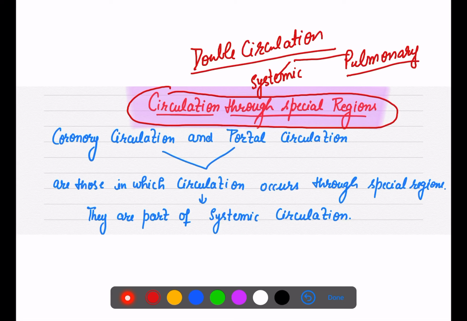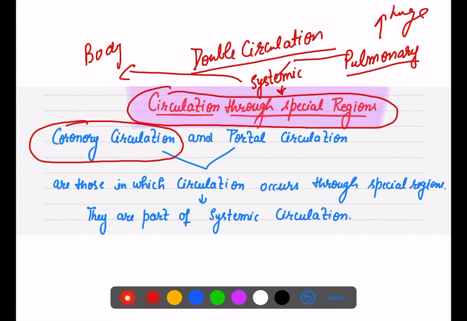Systemic and pulmonary, जो normal heart हमारा circulate करता है, वो हमें पता है कि systemic body को भेजता है और pulmonary is involved with the lungs, that we know. But there is some special circulation which is also involved. It is under the topic of your systemic circulation. So systemic circulation involves two other types of circulation also, special type I will say, coronary and portal circulation.